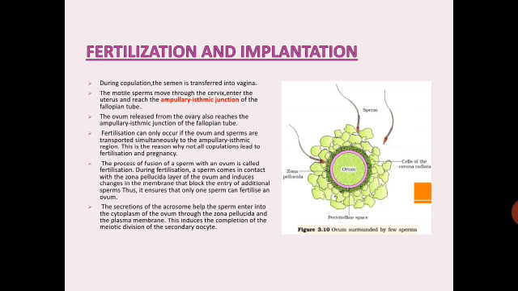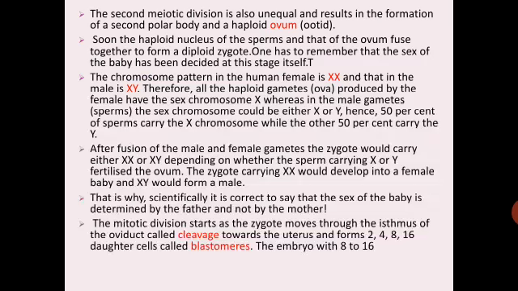So only one sperm can enter the ovum and fertilize it. So this is occurring during the fertilization. And the secretions of the acrosome will help the sperm to enter into the cytoplasm of the ovum. So this will complete the meiotic division of the secondary oocyte.